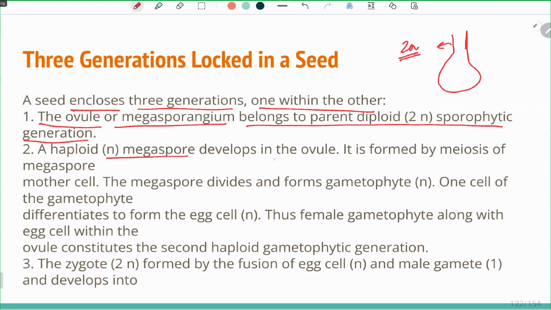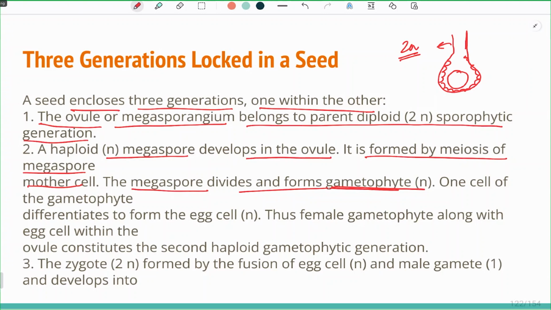Haploid megaspore develops in the ovule. This haploid megaspore is formed by the meiosis of the megaspore mother cell. There are megaspore mother cells present, and from the megaspore mother cell this haploid megaspore develops. The megaspore divides and forms the gametophyte, which is N, that is the gametophytic generation.